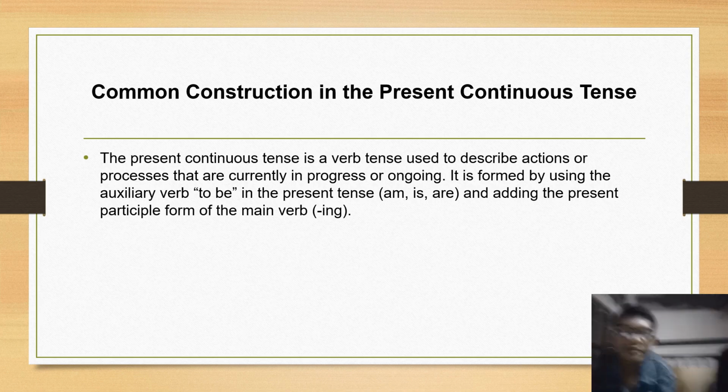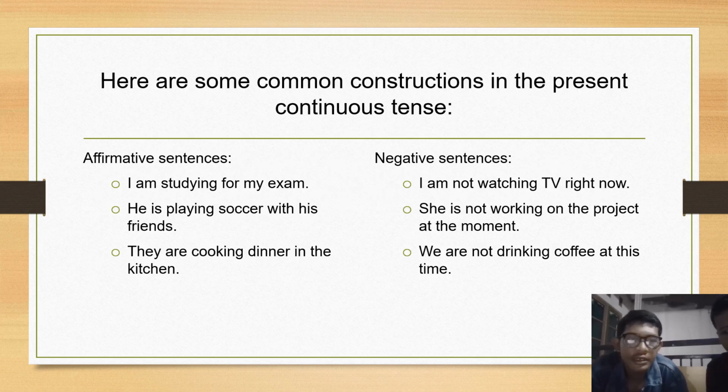Common constructions in the present continuous tense. The present continuous tense is a verb tense used to describe actions or processes that are currently in progress or ongoing. It is formed by using the auxiliary verb to be in the present tense: am, is, are, and adding the present participle form of the main verb. Here are some common constructions in the present continuous tense.